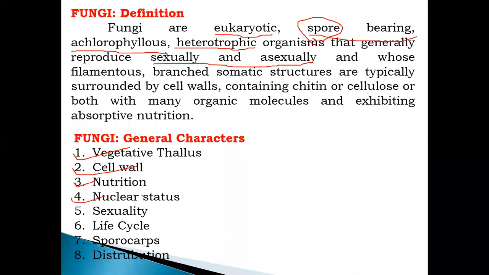Nuclear structure is multinucleated. Sexuality is sexual or asexual. The life cycle is simple to complex, with sporocarps. Distribution is cosmopolitan. That is all about the general characteristics of the fungus.